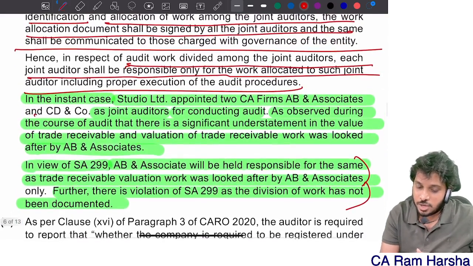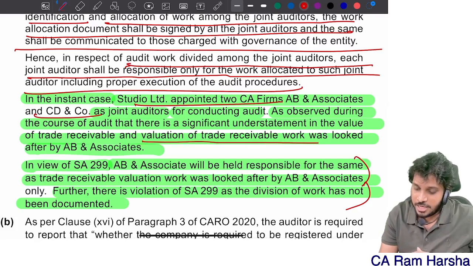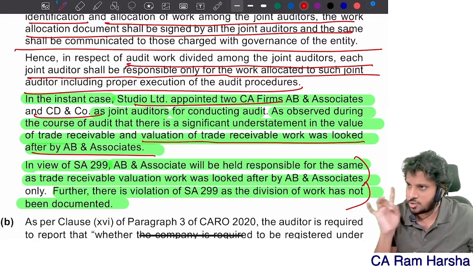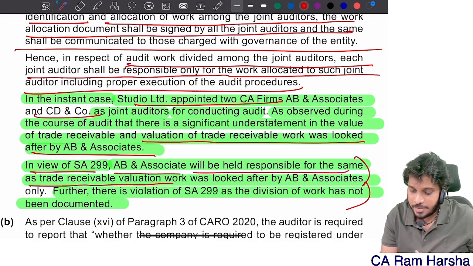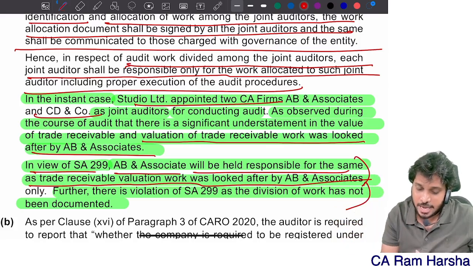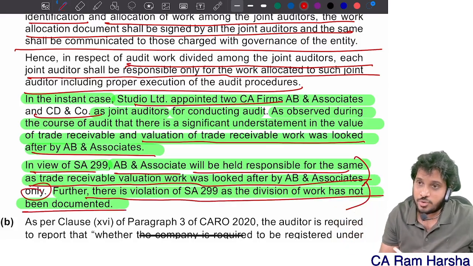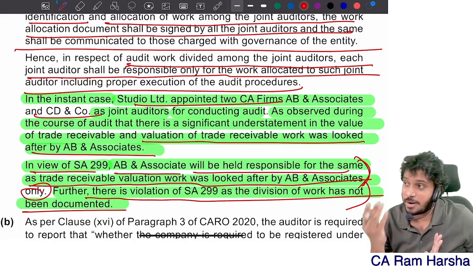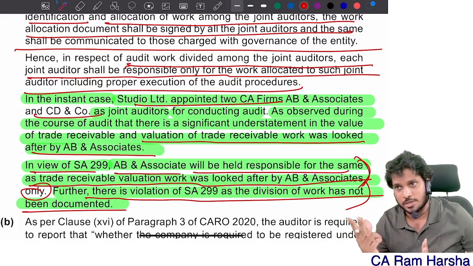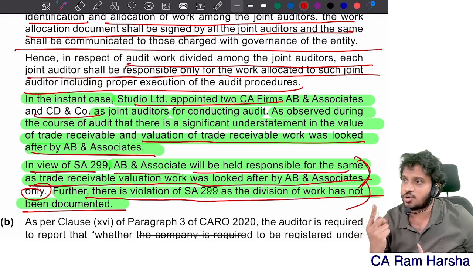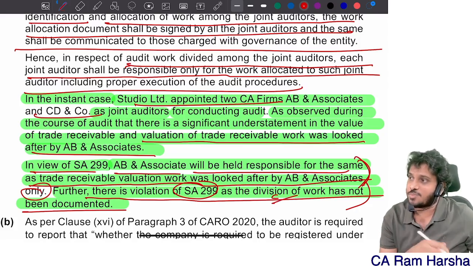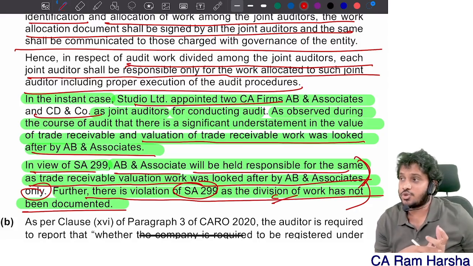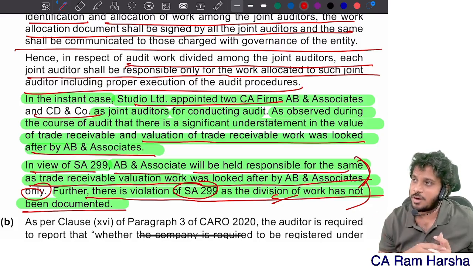In the given case, two auditors were appointed. Valuation of trade receivable was looked after by so and so firm. In view of 299, AB and Co will be held responsible for the same as valuation was looked after by the same firm only. Further, there is a violation of 299. Probably the other auditor might have proved that he is not responsible, that it was not looked after by me, it was looked after by him. But the 299 violation is there, no? Both of them are responsible. With respect to the 299 violation, both of them are responsible.